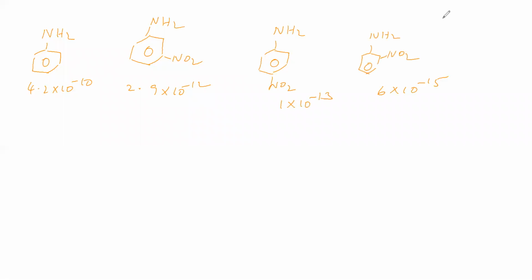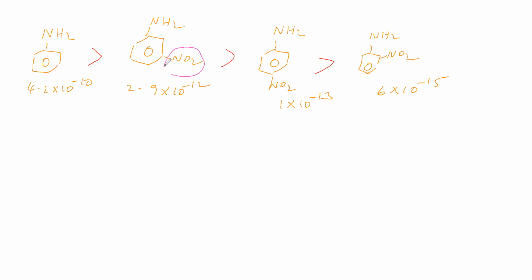We know the Kb values. Using these, the basic strength of aniline is higher than this, and this is greater than this. Why is it so? This NO2 group is an electron withdrawing group.